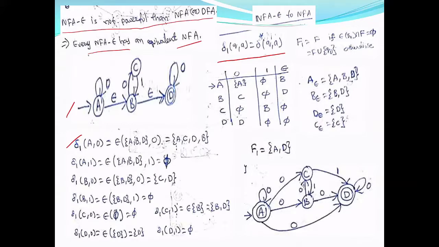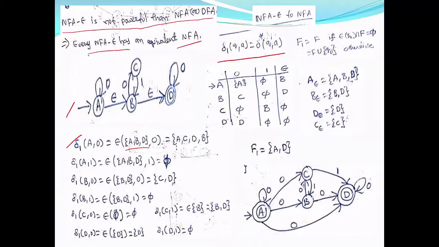Now let us see how to calculate for each and every state. Delta 1 of A comma 0 is nothing but delta star of A comma 0. Now delta star of A comma 0, if you observe the definition of delta star, it will be epsilon closure of A. Epsilon closure of A is A, B, D, and comma 0.